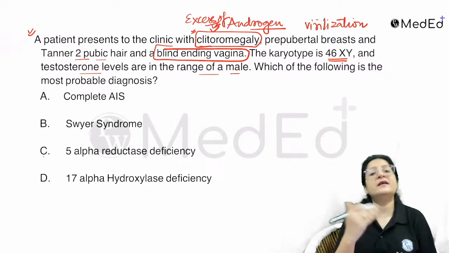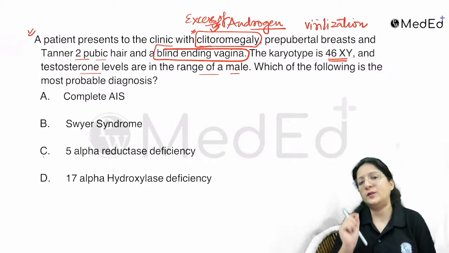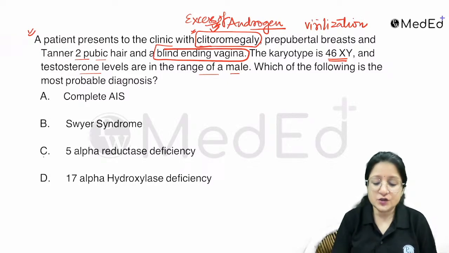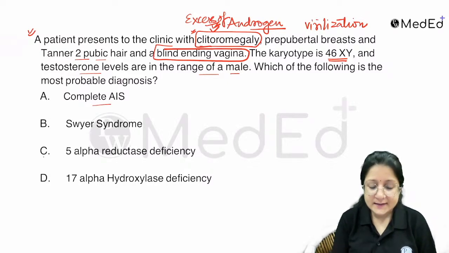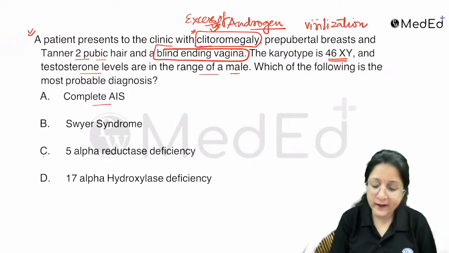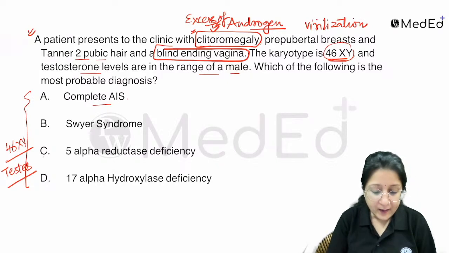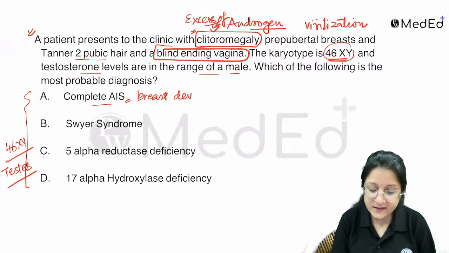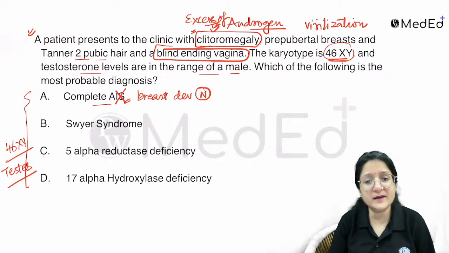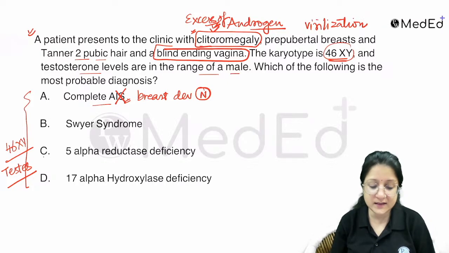Now let's eliminate, and then we're going to talk about this in slightly more detail to help you attempt such questions. With complete androgen insensitivity syndrome, remember the karyotype is 46XY. Actually, in all of these situations the karyotype is 46XY and the gonads could be testes. But with complete androgen insensitivity syndrome, the breast development is normal. So I will not say this is the answer.